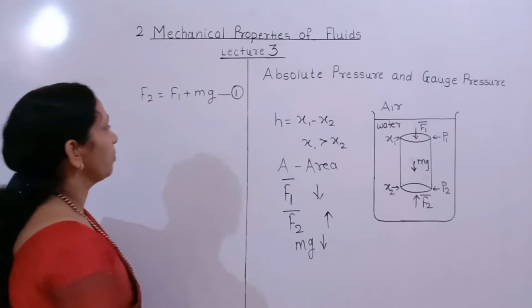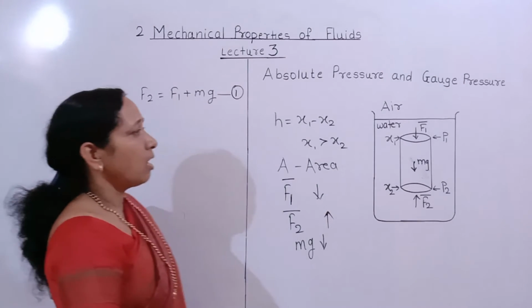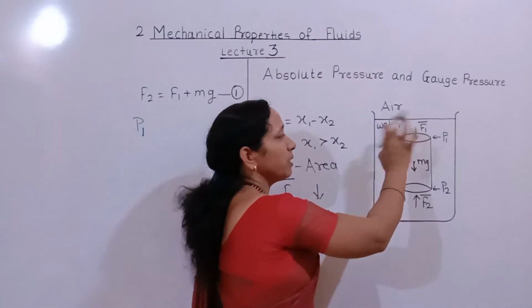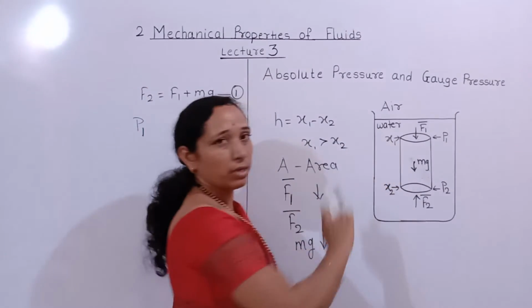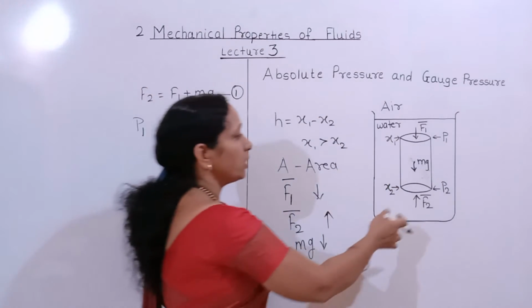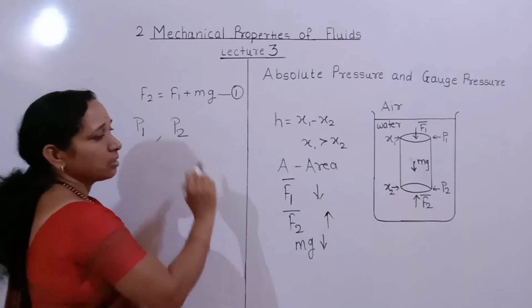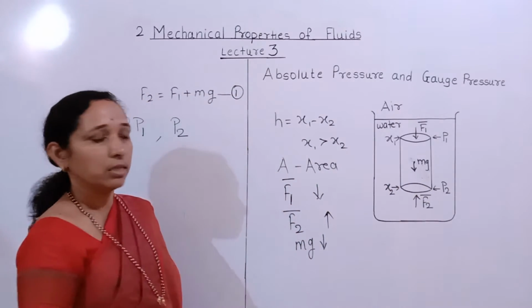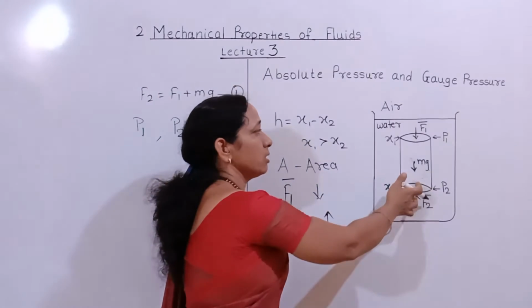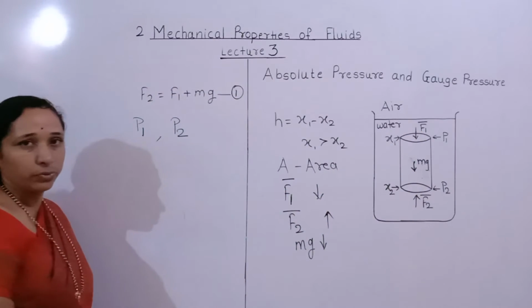Now suppose P1 is the pressure at the upper surface of the cylinder at height x1, and P2 is the pressure at the bottom surface of the cylinder, that is at height x2. These are the two pressures at x1 and x2.